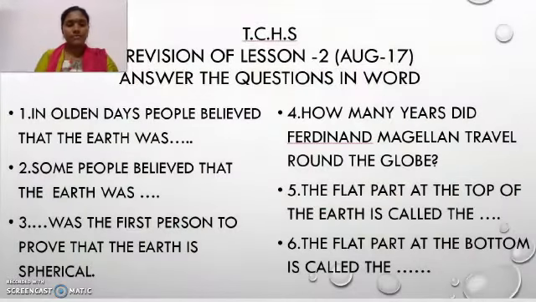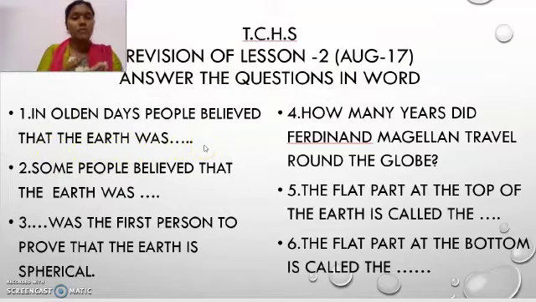Okay, I'm going to share it. This is the revision of lesson 2. Answer the questions in one word. One: in olden days, people believed that the earth was dash. How did they think about the earth? Which kind of shape was it? You need to write that.